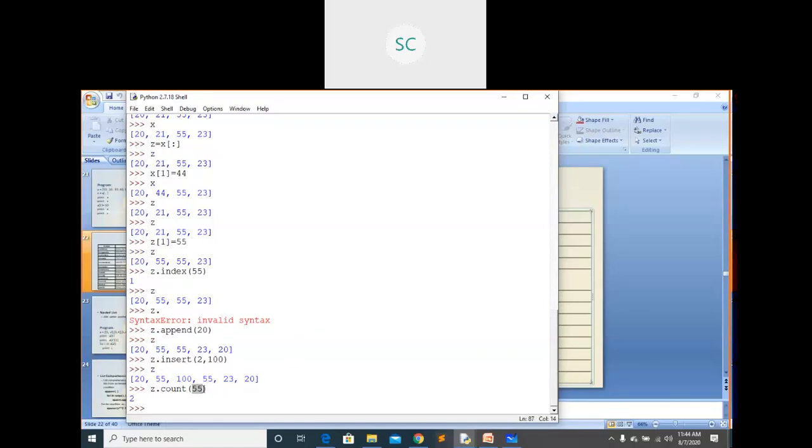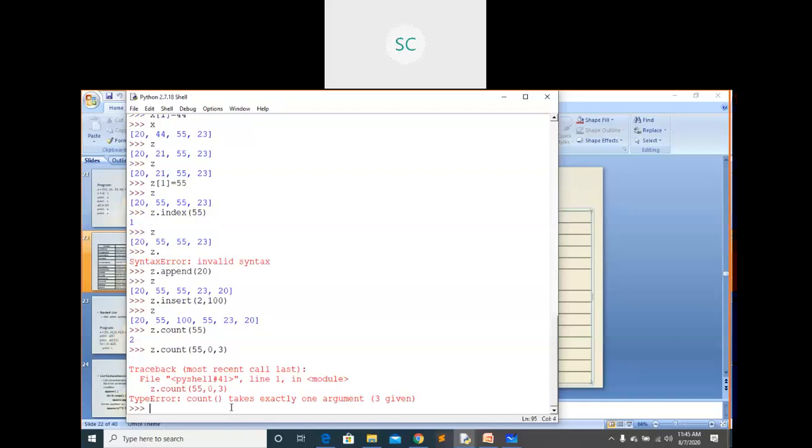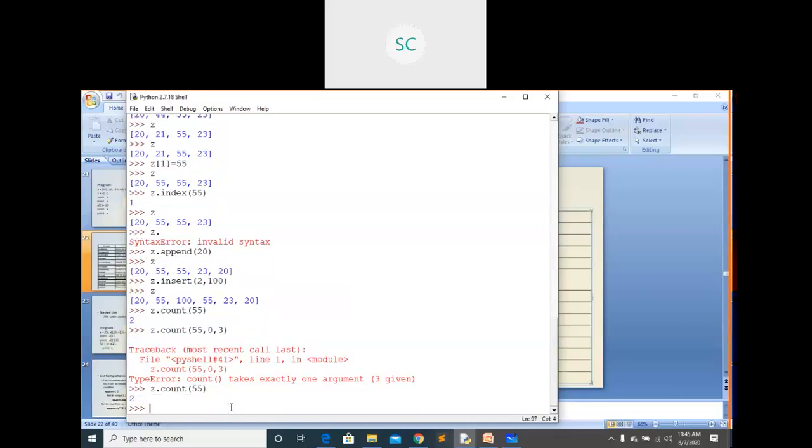It will actually take three parameters, the other two are optional. You can give starting position and ending position also. For example, here I can take it to start at 0 and end at 3. What is the output I will get? Sorry, it is not taking it. Actually in the string case it will take them, but in this list case it is not taking, it will take only one parameter. It is giving the number of occurrences.